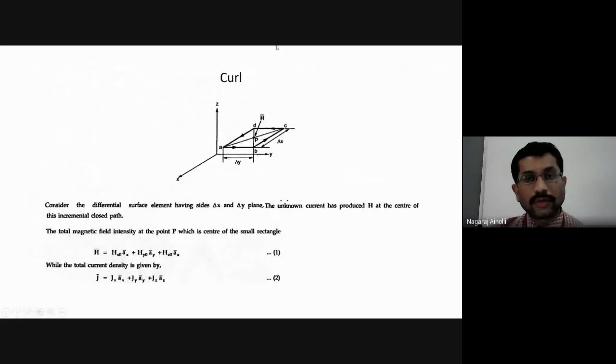Next, we will move on to one more concept called curl. This we have studied in our module 1. Curl is nothing but the cross product del cross H or del cross E, whatever it is, that we call the curl. Let us try to find the equation for the curl here. Considering the magnetic field intensity, we will be deriving the equation for the curl.